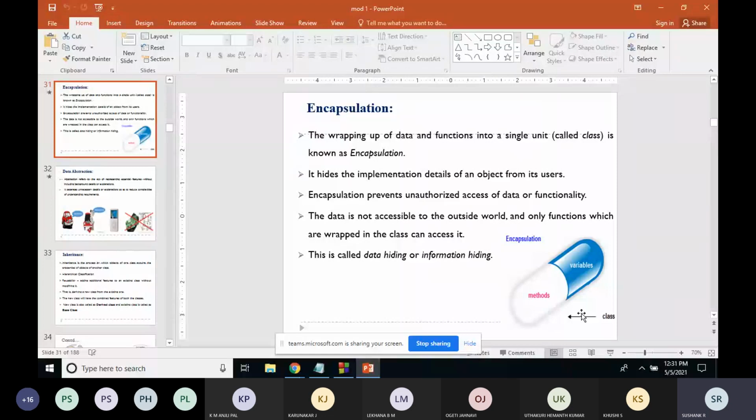So we have a class which contains the data and the functions to manipulate that data. A real-time example of encapsulation can be seen in a company or organization. There will be different sections, like the finance section, the sales section, and the accounts section.